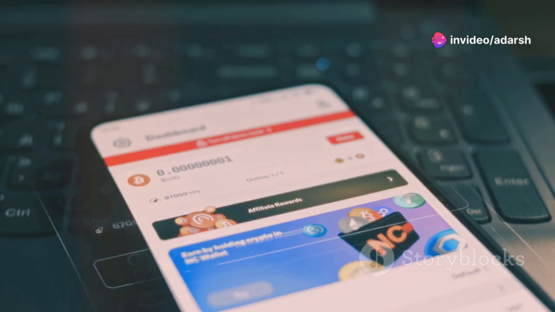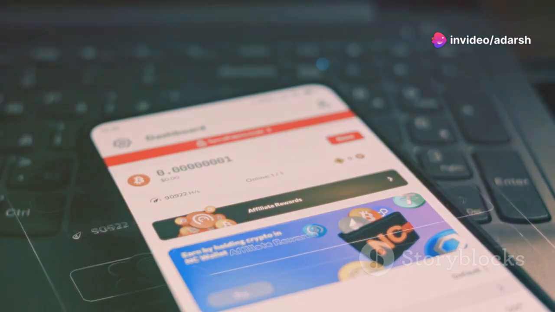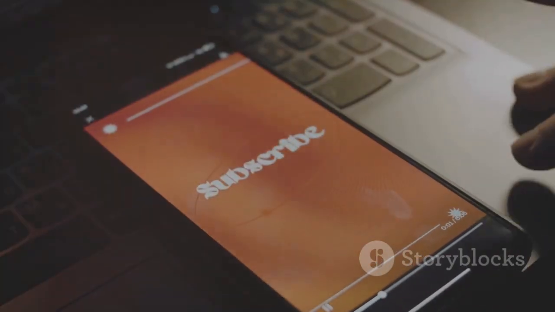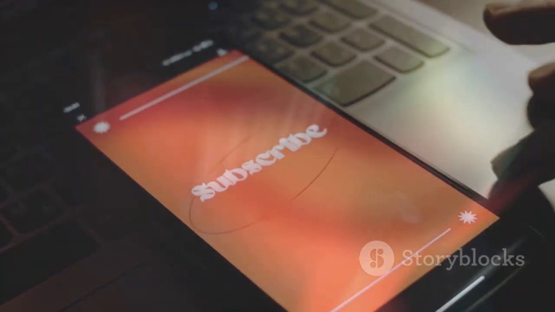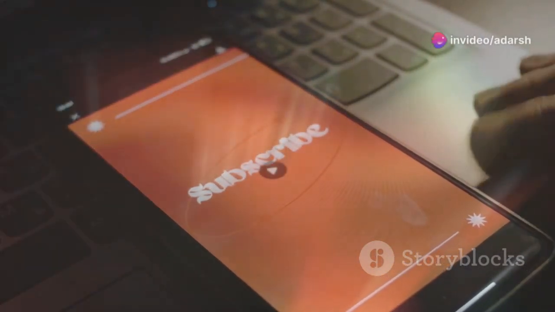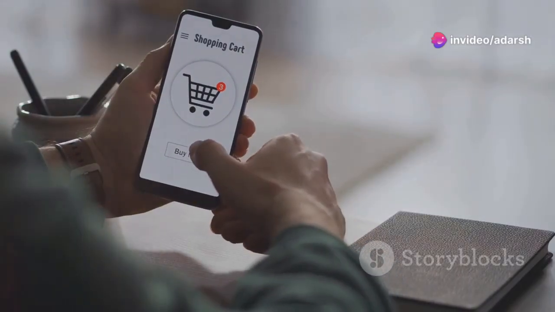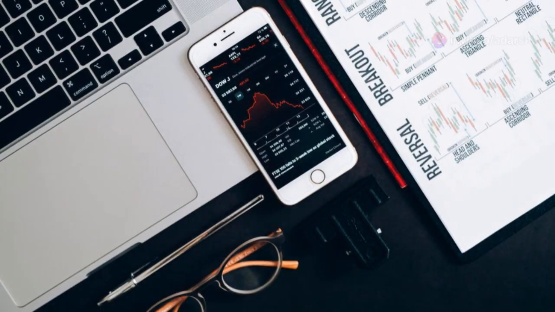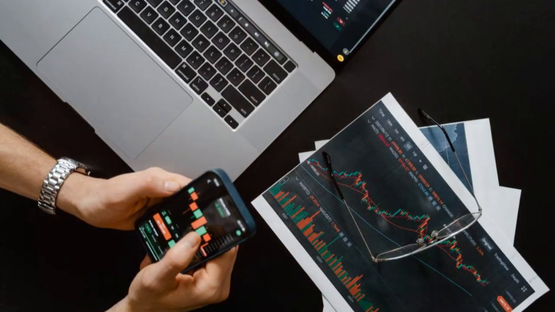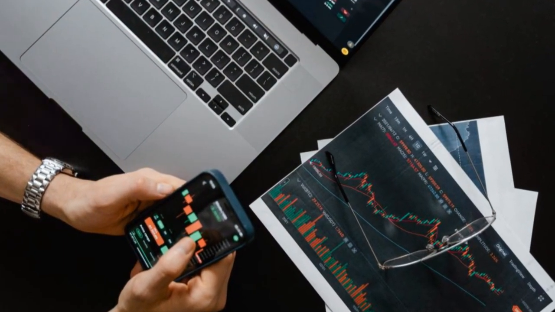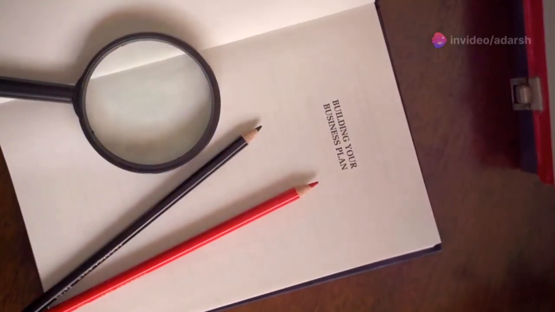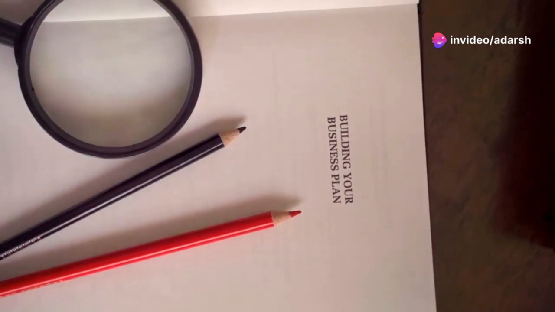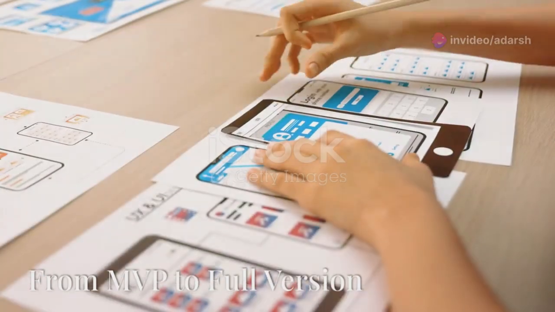Freemium offers a basic version of your app for free, with the option to unlock premium features through in-app purchases. Subscription models provide access to your app's content or features for a recurring fee. Paid apps require users to pay upfront before downloading or using the app. The best monetization model for your app depends on your target audience, app type, and revenue goals. Research different models and analyze which one aligns best with your app's value proposition and your users' willingness to pay.